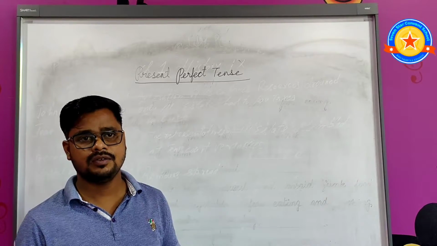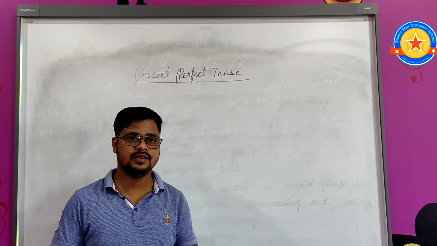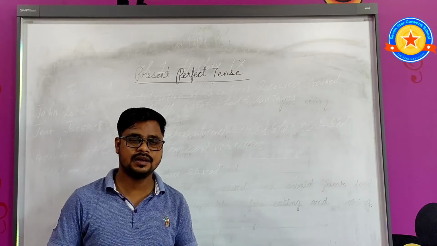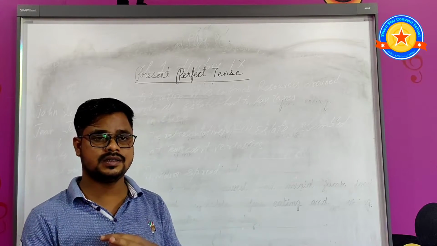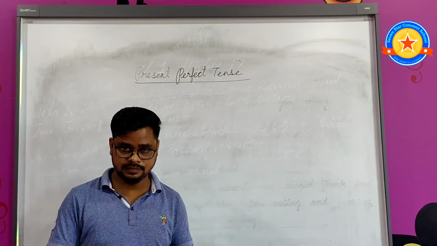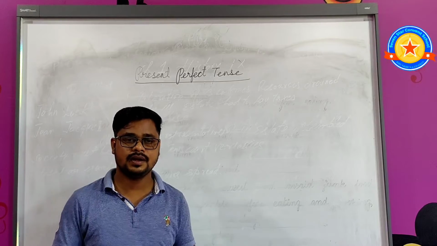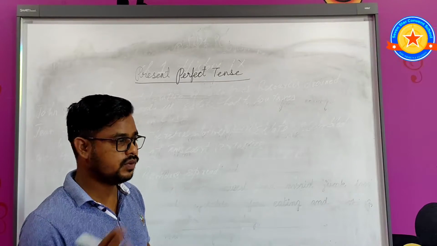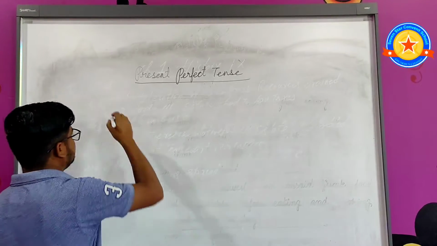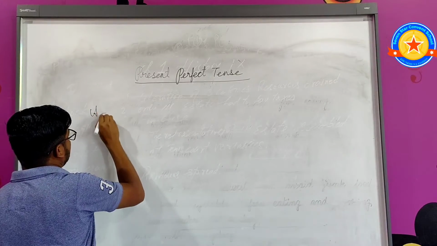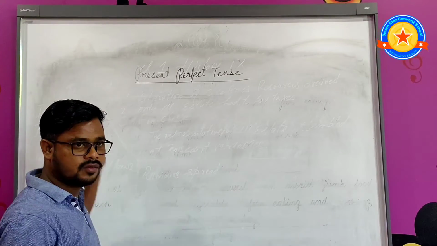Now I will tell you how to make affirmative sentences, negative sentences, and interrogative sentences, and their pattern and structure. First, affirmative sentence. I am writing in short. A means affirmative.